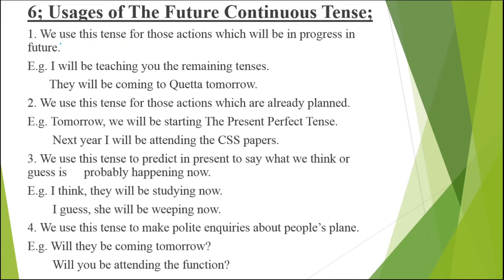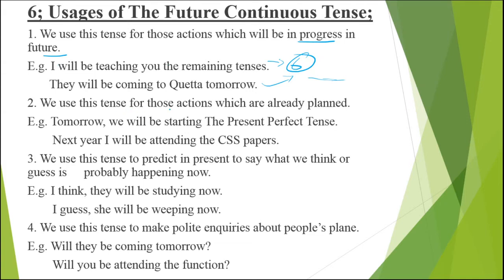So let's begin. The first usage: we use this tense for those actions which will be in progress in future, meaning which will be continued in future. Like, I will be teaching you the remaining tenses. Now, the remaining 6 tenses we have will be in progress in future. So they will start in future, and they will be continued in future. They will be coming to Quetta tomorrow, meaning they have not started their journey yet; when they start, it will be continued for a period of time. That will be in progress in future.